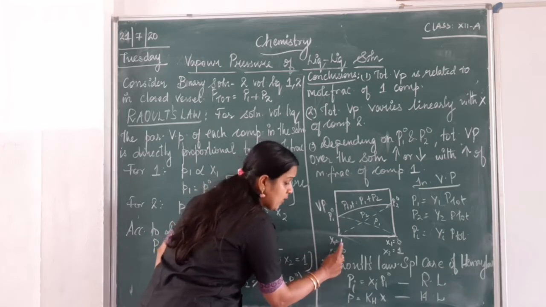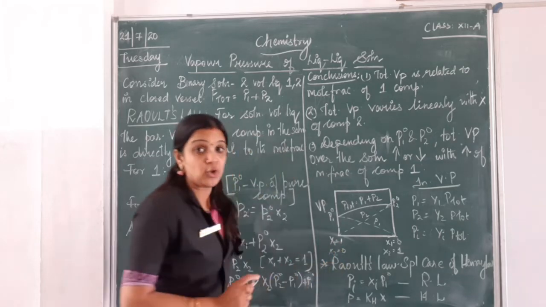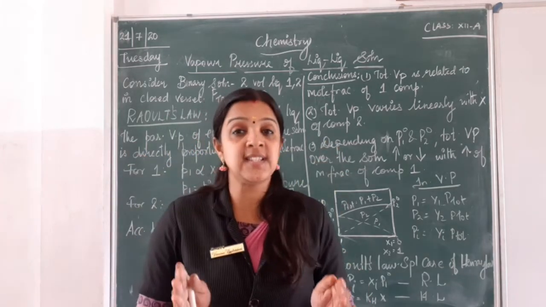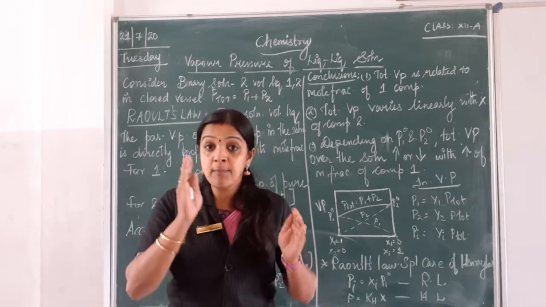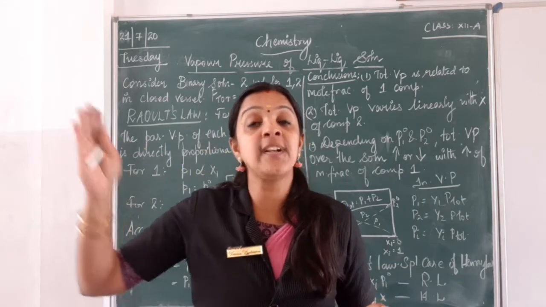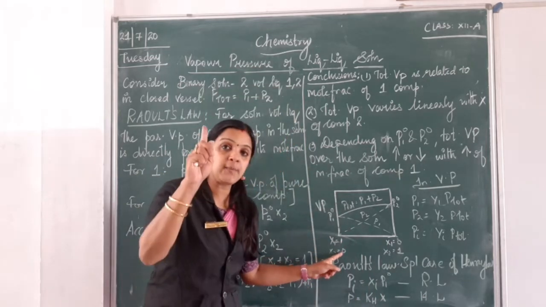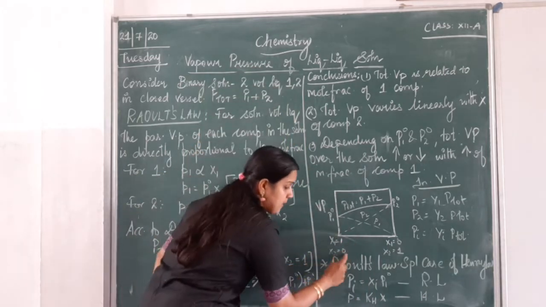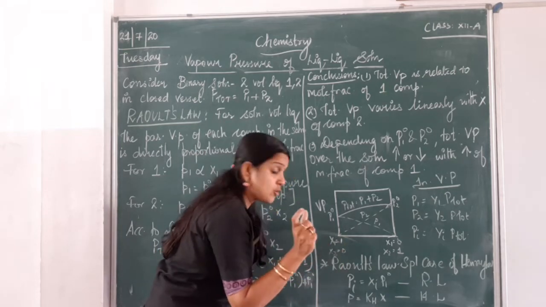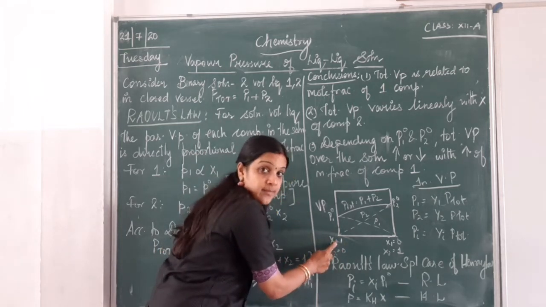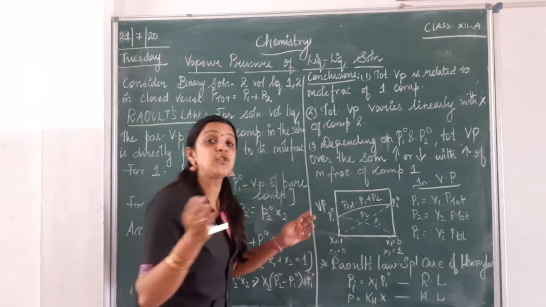Where x1 is equal to 1 and x2 is equal to 0, we have also studied in the same chapter, the sum of the mole fractions of each component will be unity, right? So here 1 plus 0 will be 1. So in this combination, I have in my solution only component 1. x2 is absolutely 0.